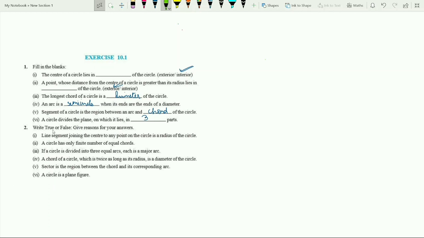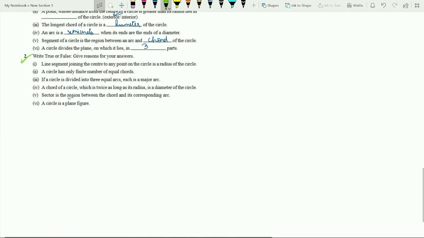The next question is: write true or false, and give a reason. The first is: a line segment joining the center to any point on the circle is the radius of the circle. A line segment joining the center to any point of the circle, true, right? Just verify it. This is a circle, let's consider this is the center. The line joining the center to any point is known as what? It is known as the radius, right? So this is true, this is the definition of a radius, so there is no other reason needed.